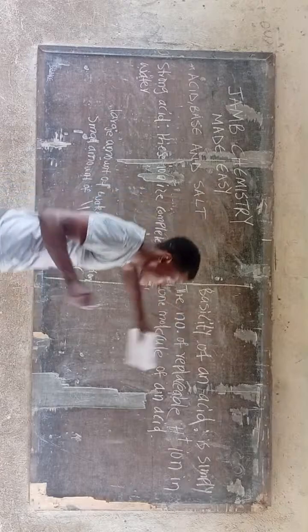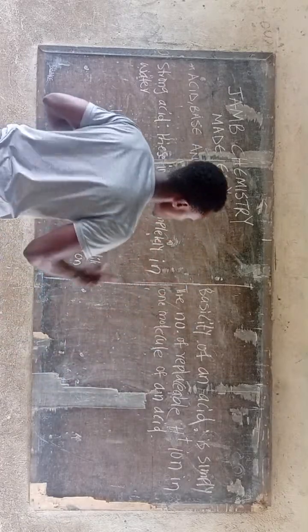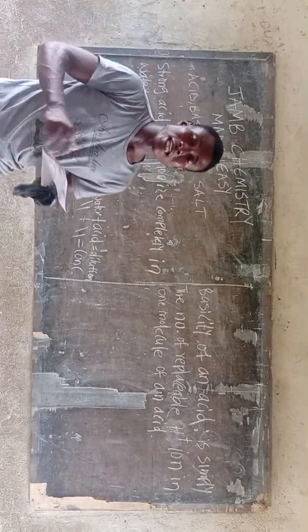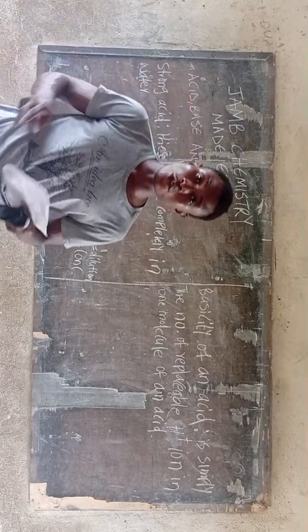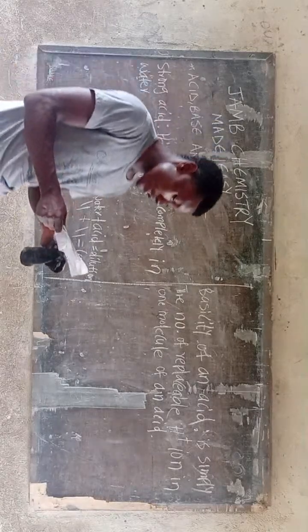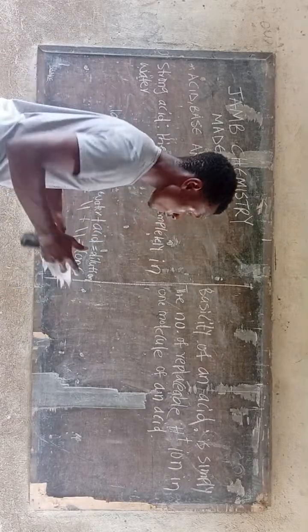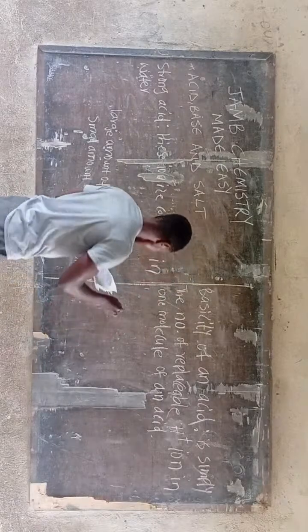So we say the basicity of an acid is simply the number of replaceable hydrogen ions in one molecule of an acid. Let's give examples of acids, the hydrogen ions they produce, and their basicity. I have here two acids with their replaceable hydrogen ions and their basicity. So let's go. We have the acid.